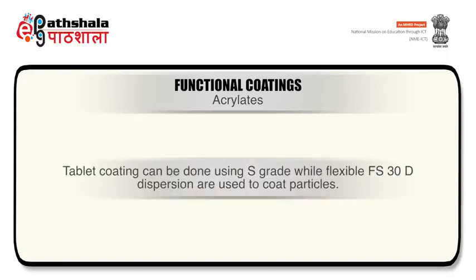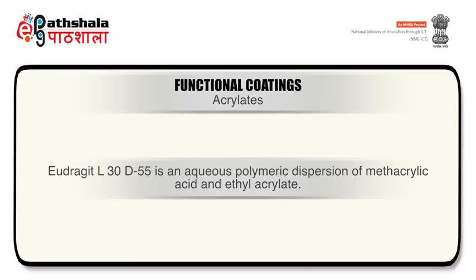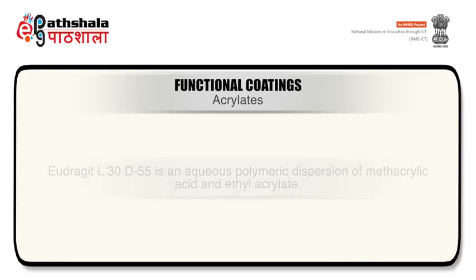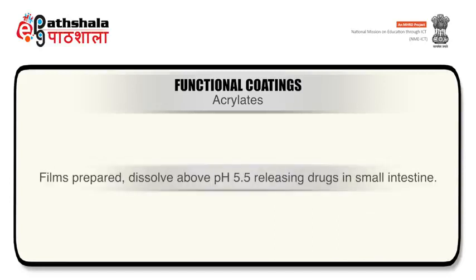Eudragit S and FS solubilize at pH greater than 7. Tablet coating can be done using the S grade, while the flexible FS30D dispersion is used to coat particles. Eudragit L30D55 is an aqueous polymeric dispersion of methacrylic acid and ethyl acrylate. Films prepared dissolve above pH 5.5, releasing drugs in the small intestine.